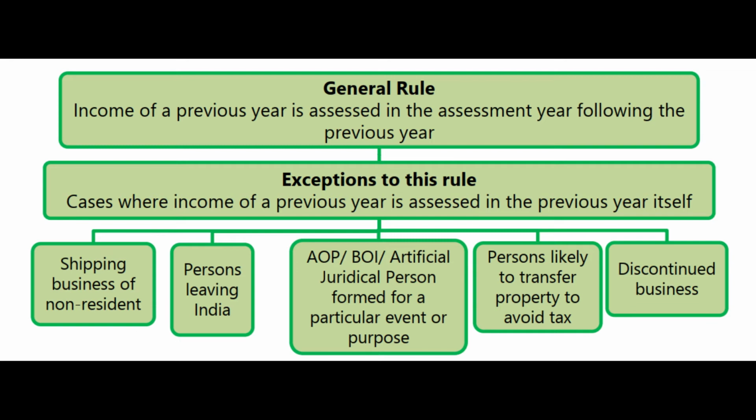What should you write in the exam? The heading, shipping business of non-resident. That's what you should explain also. If there is any income earned by shipping business of a non-resident, in such case, the income earned by such shipping business shall be assessed to tax in the year in which such income has been earned. Full stop. That is what technically you should write. You should not write any other additional stories in the examination. Understanding is a different story that requires examples, jokes, anything else, but those are not for the purpose of examination.